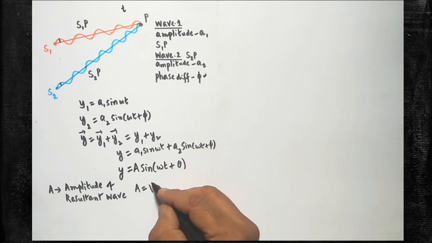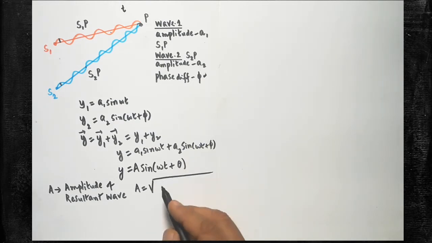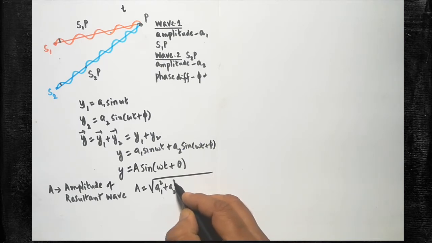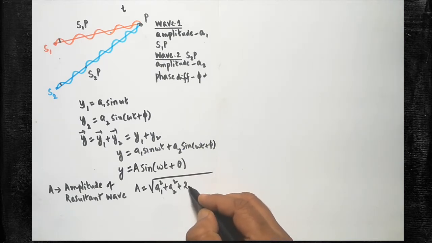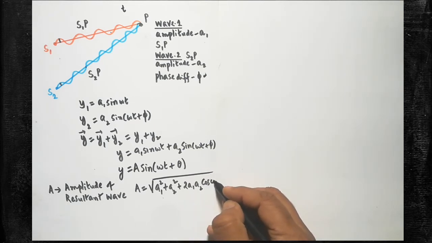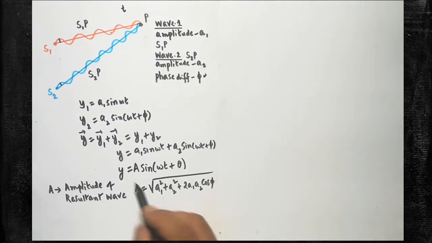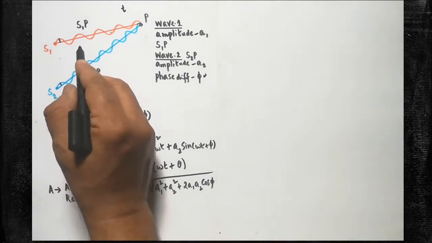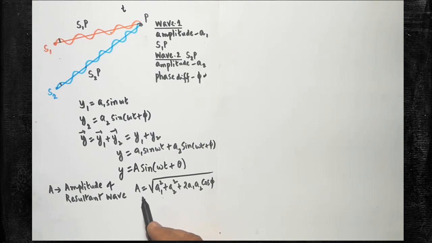So what is the equation? A is equal to square root of A1 square plus A2 square plus 2 A1 A2 cos phi. So here A1 is nothing but the amplitude of the first wave, A2 is the amplitude of the second wave, and phi is the phase difference between the first wave and the second wave. So this equation is very important one. Are you clear? Don't forget the amplitude of the resultant of the two waves. This equation is very important.